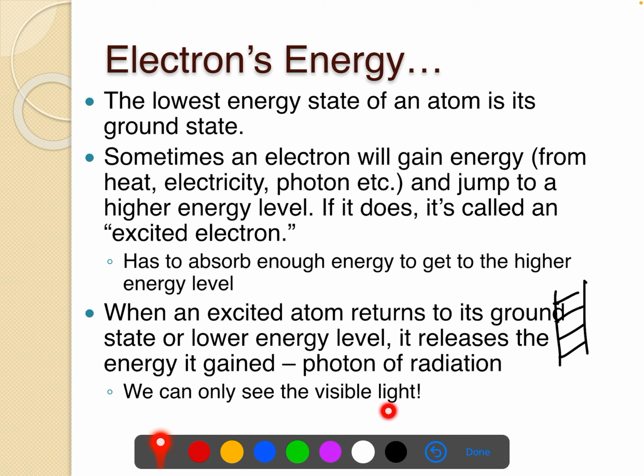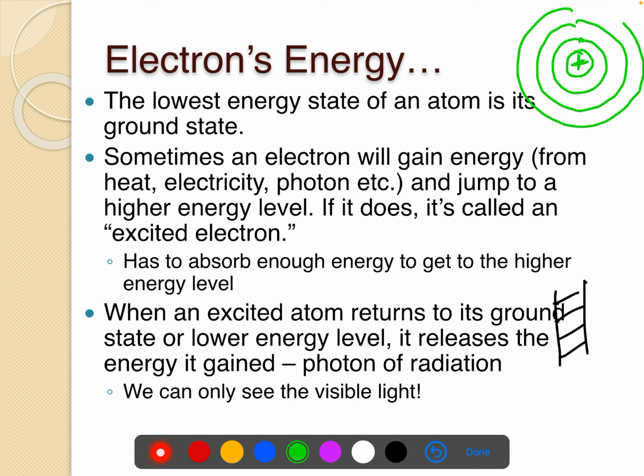We see this as visible light. So you've got an atom, nucleus, I'm not going to worry about it too much. And again, this is a model. This isn't exactly what it looks like, but you have some electron in some ground state. It gets excited and it jumps up a certain energy amount. And this excitement right here might come from, like I said, heat, electricity, other chemical reactions. But as this electron falls back down, it's going to emit a photon of light.